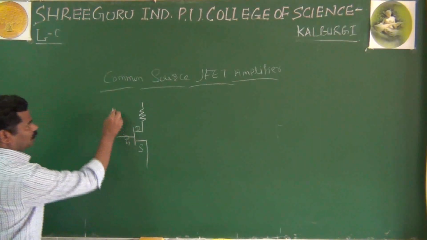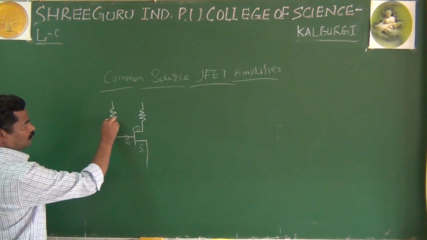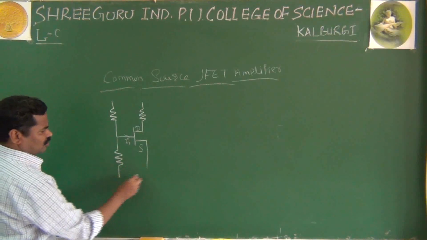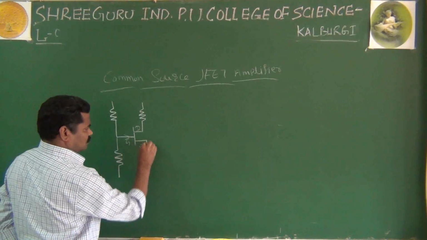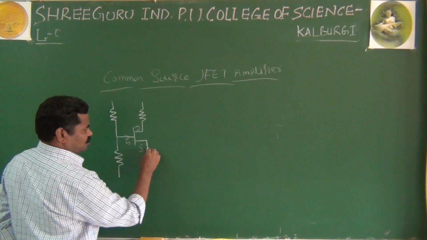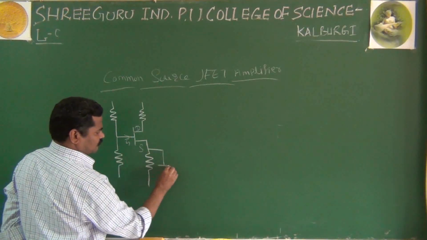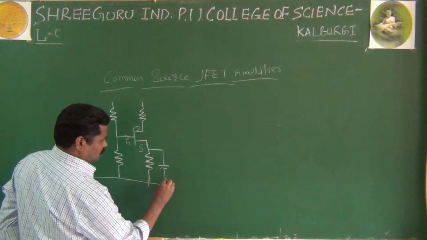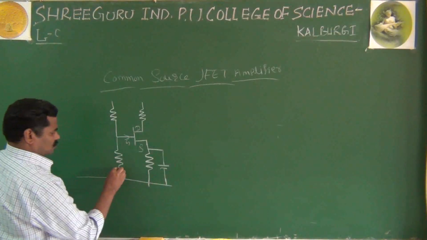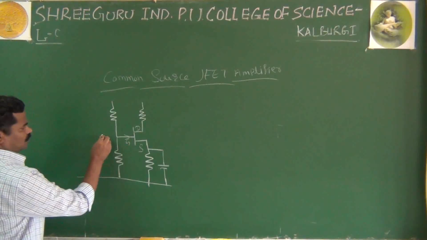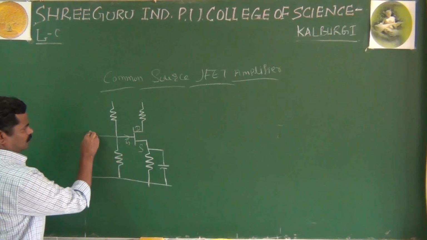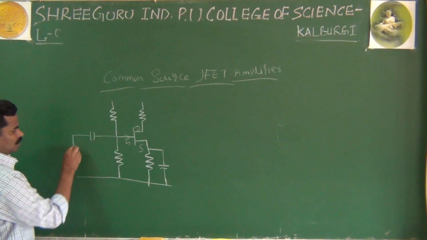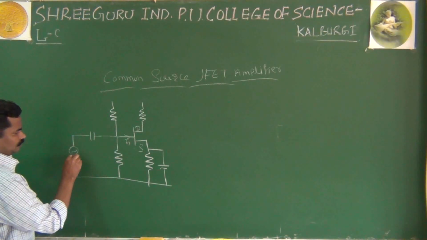Here you are applying the voltage divider biasing. Here you can use one resistor. I just said, if you remember the common emitter, it is possible to remember the common source. Yes, you are using a capacitor here, that is called the coupling capacitor, and you can apply the input signal.